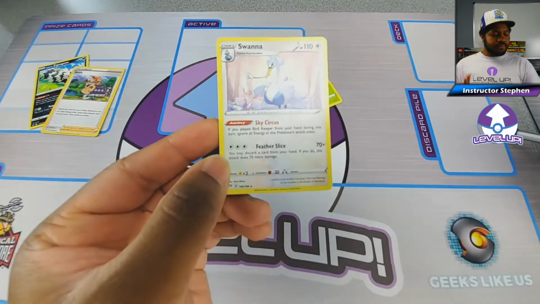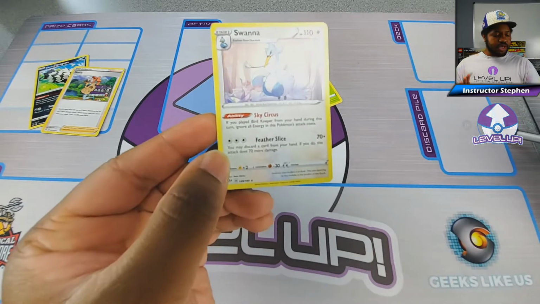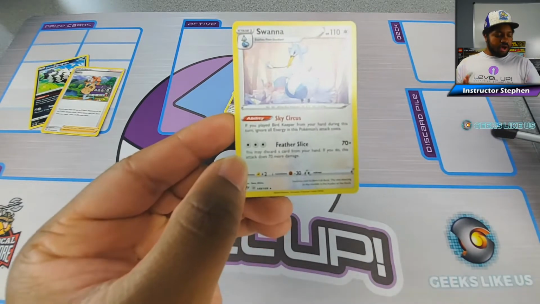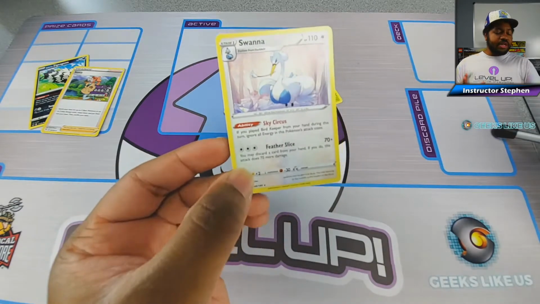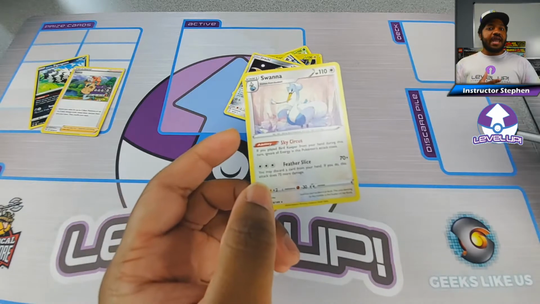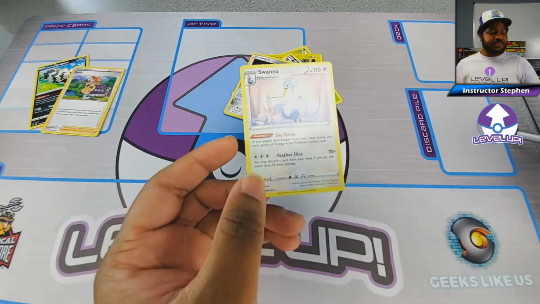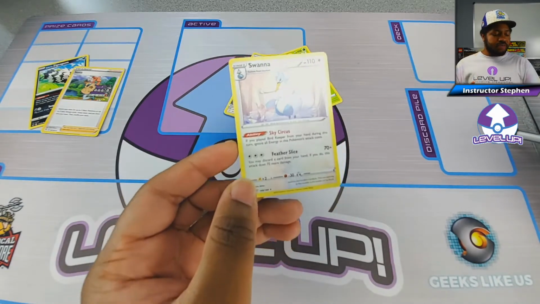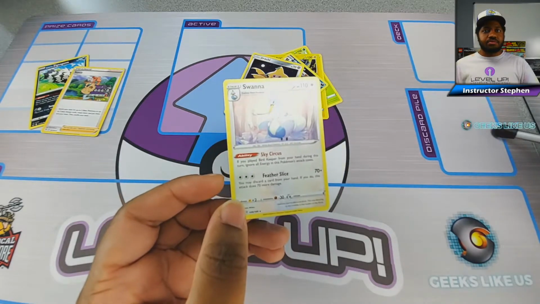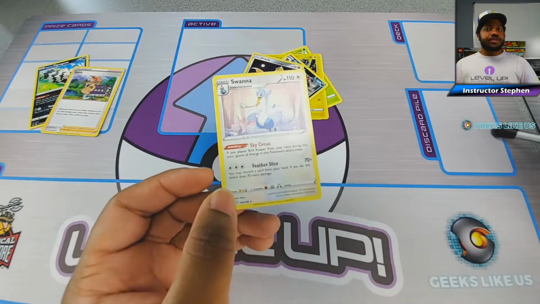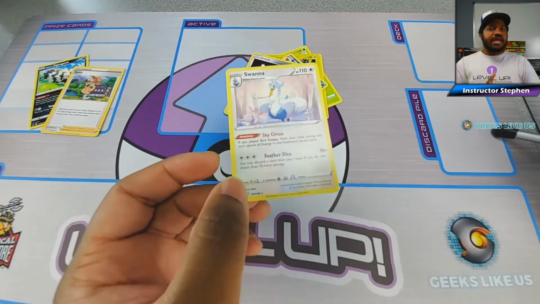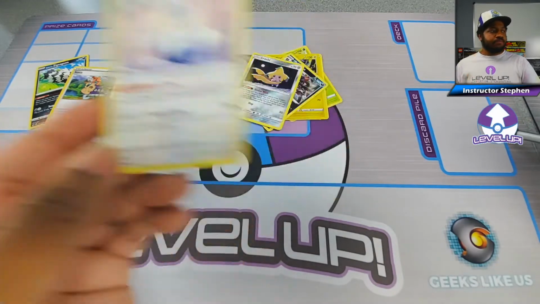It has an attack called Feather Slice. You may discard a card from your hand. If you do, this attack does 70 more damage. Once again, that's an if you do statement. One thing has to happen first and then the next. So if you were to say, I'm just going to use this attack and not discard a card, that's fine. You can do that, but you won't get the added effect. So remember, if you do means one thing comes first before the other.